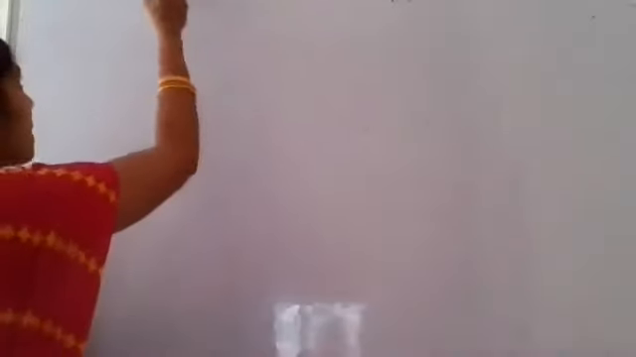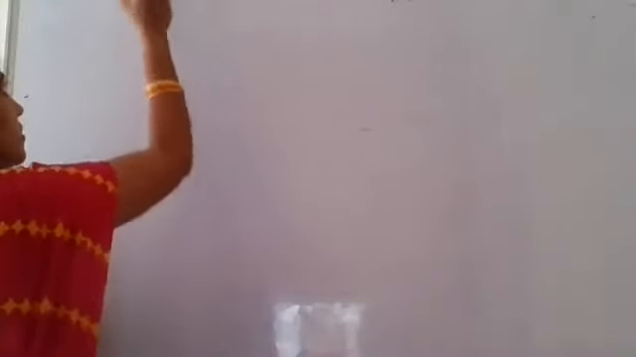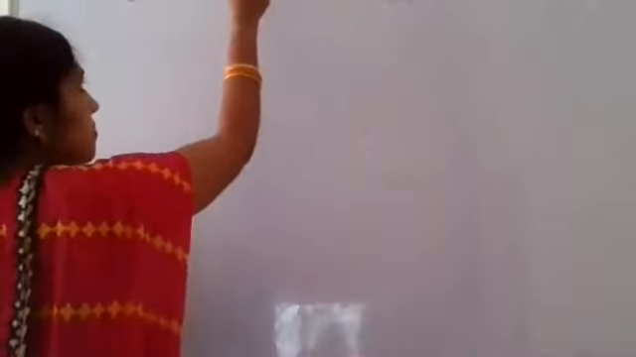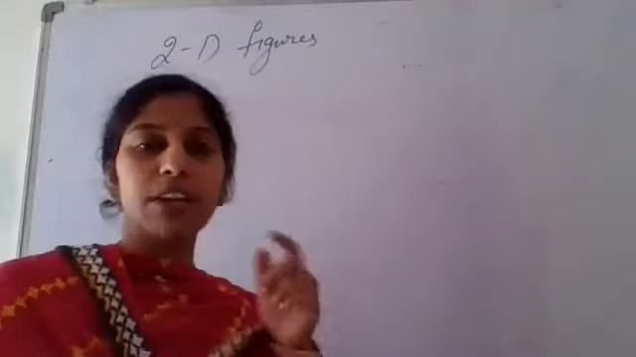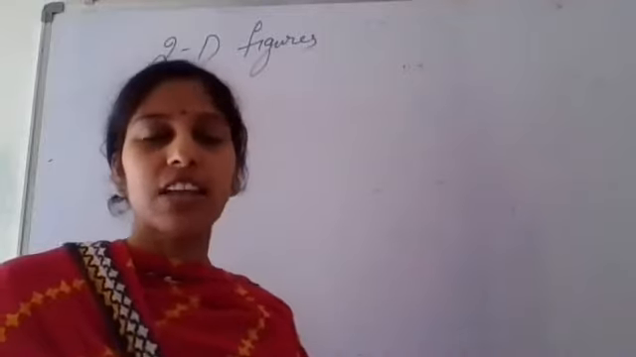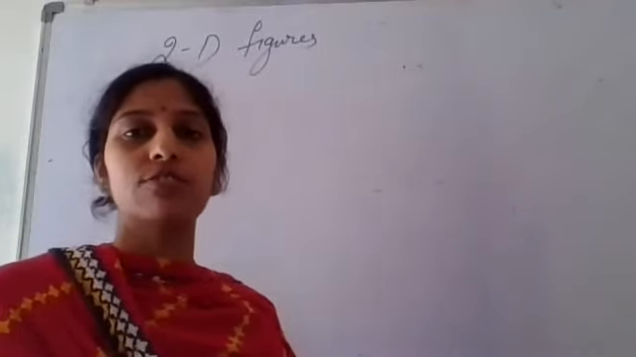Now see here, 2D. What do you mean by 2D, children? 2D means two-dimensional. Ma'am, we cannot see up. Ma'am, there are 2D cinemas and 3D cinemas. Yeah, there will be 2D movies and also 3D effect movies.